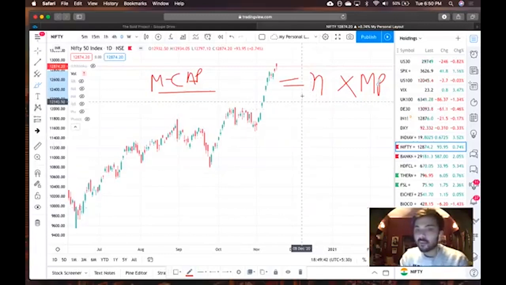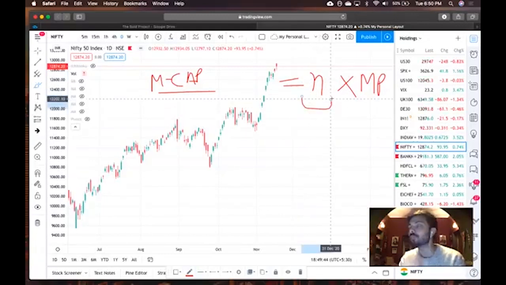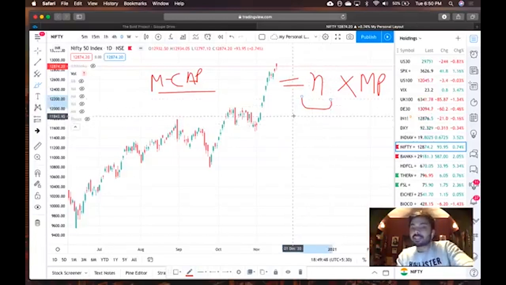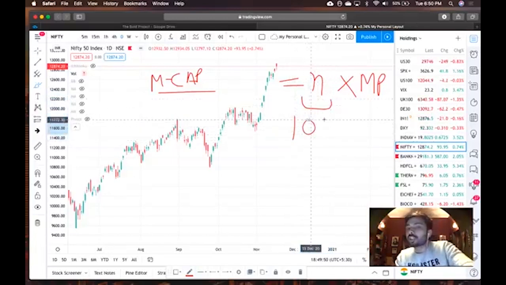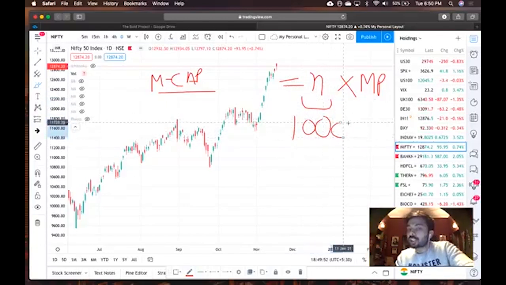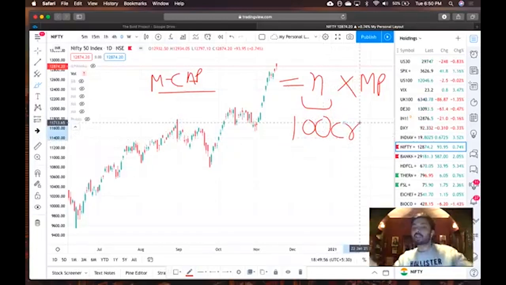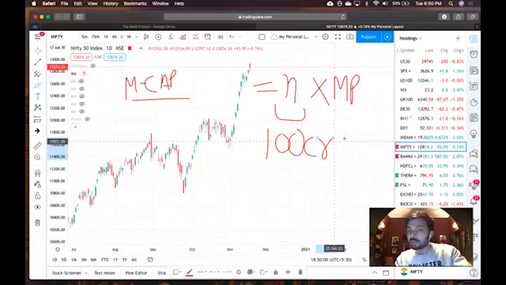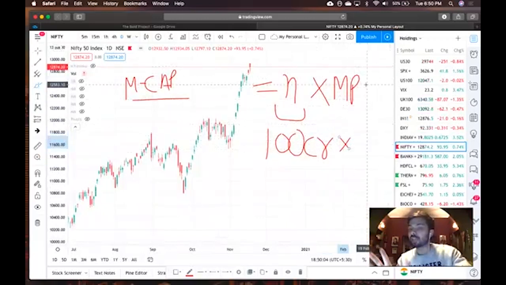So the number of shares Reliance is issuing in the market: let's assume at the current time, Reliance has 100 crore shares issued in the market. 100 crore shares are open for subscription. These are the total number of shares of Reliance in the market. Number one, multiply that by the current price of a Reliance share.